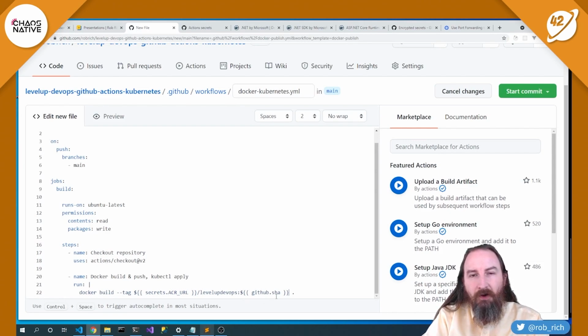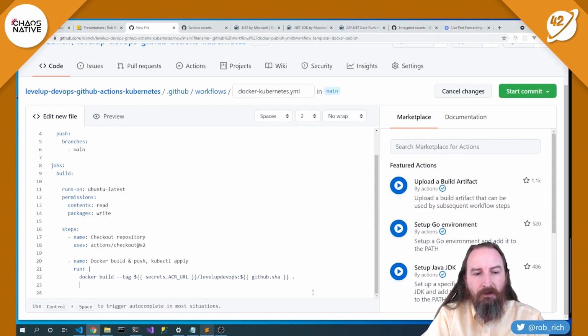Now we could definitely grab something like a build number or other details. This just makes sure it's unique and allows me to quickly go from the container running in production to the source code that created it. Okay, so I've got my container built, and it's going to do all of those steps inside the build file. Once I've got my image built, let's push it. So docker push, and I will go grab this image, and I will push that up to my Docker registry.